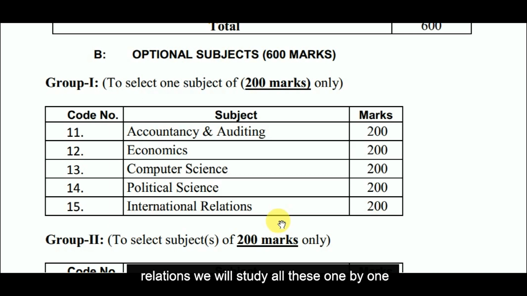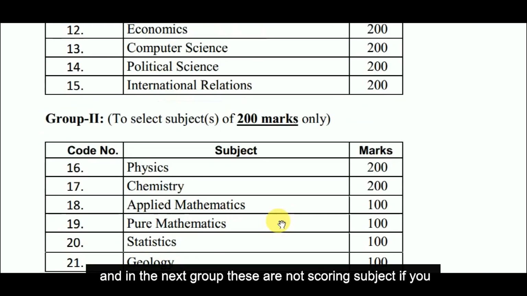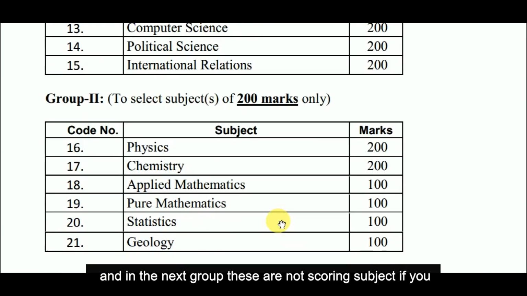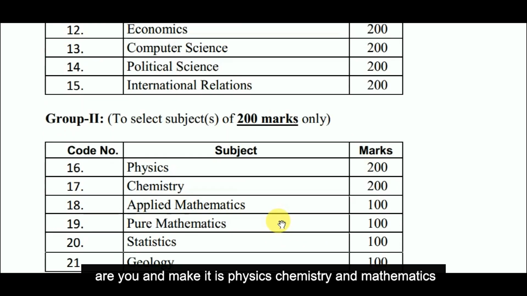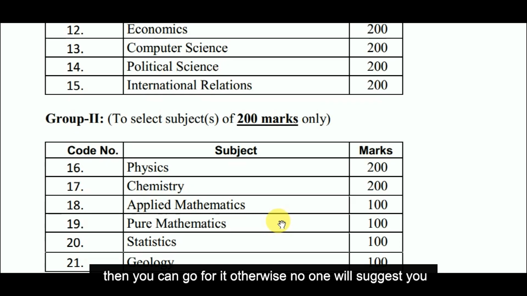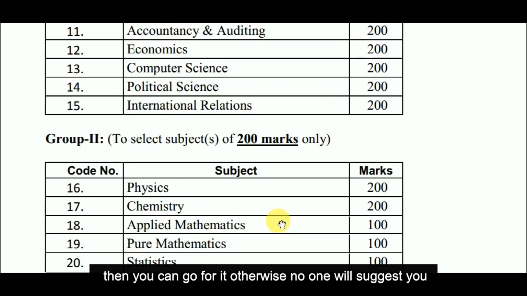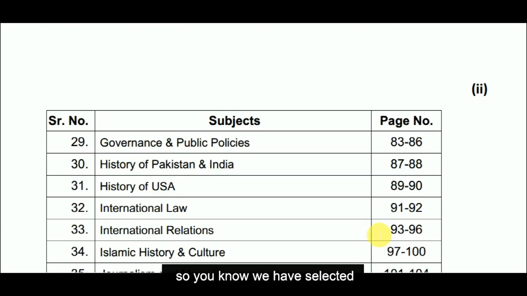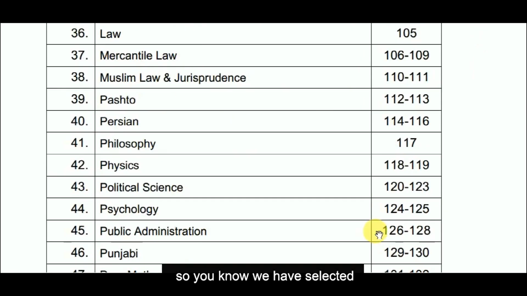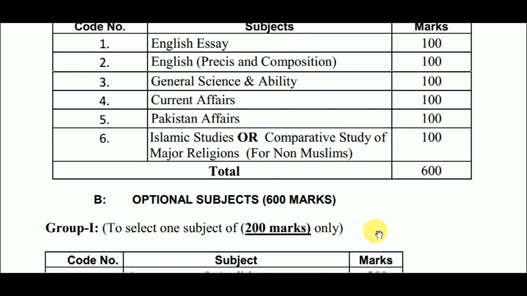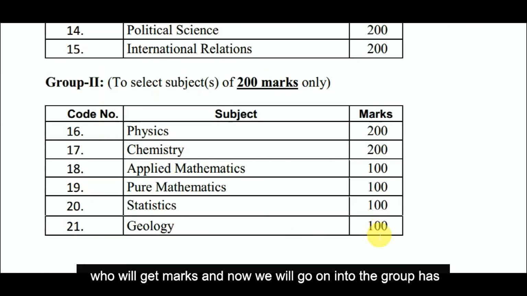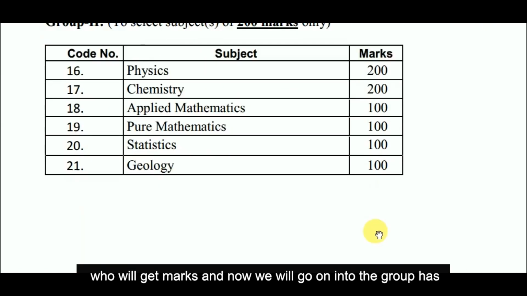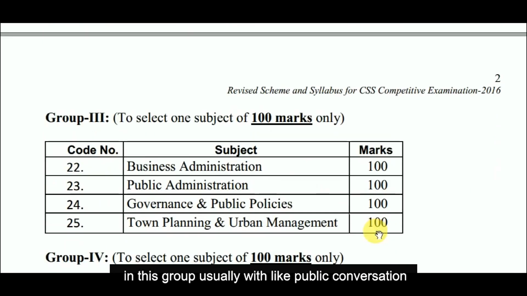We will study all these one by one. In the next group, these are not scoring subjects. If your major is physics or chemistry or mathematics, then you can go for it. Otherwise, no one will suggest this group to you. Till now we have selected 200 marks, and now we will go on to group 3.